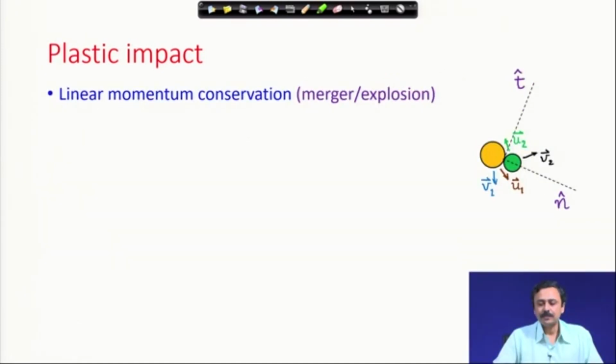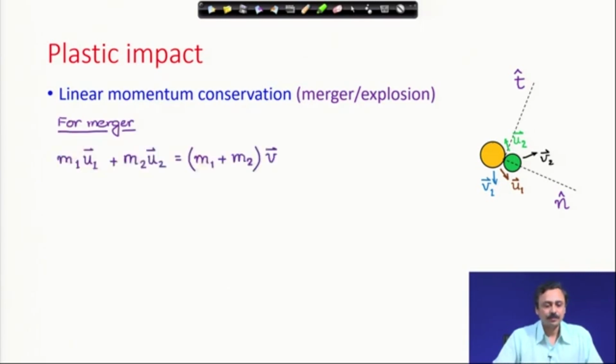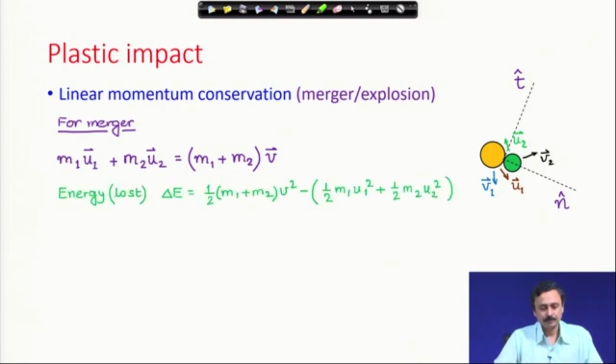Now, when you have plastic impact, linear momentum is conserved. Now, you can have merger or explosion. For merger, the linear momentum conservation reads as m1 u1 plus m2 u2 must be equal to m1 plus m2 times v, the final velocity of the combined body.